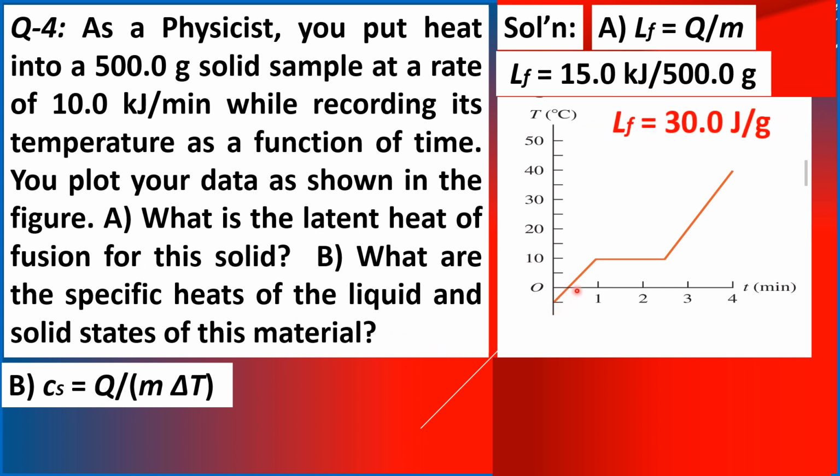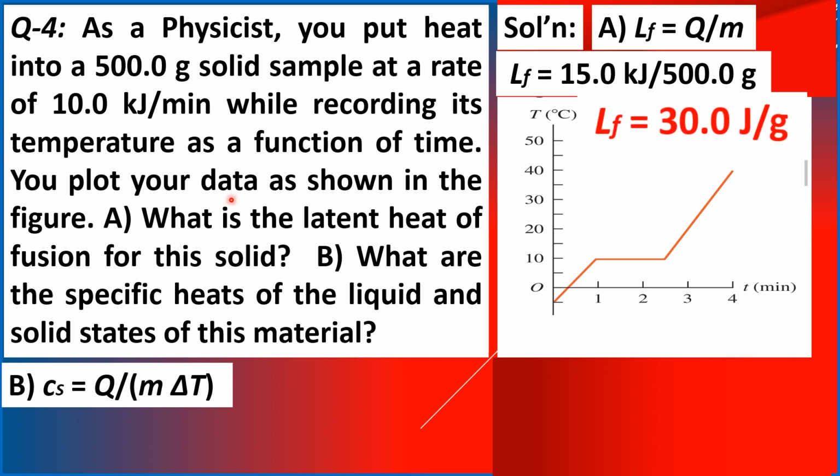Obviously, the time interval is from 0 to 1 minute. That corresponds to an amount of heat absorbed of 10.0 kilojoules in the first 1 minute. So our value for Q is 10.0 kilojoules.